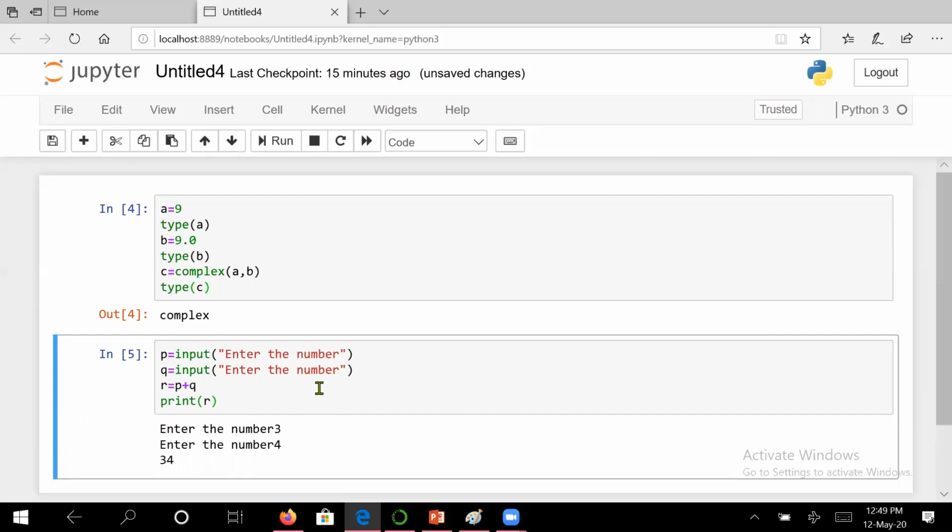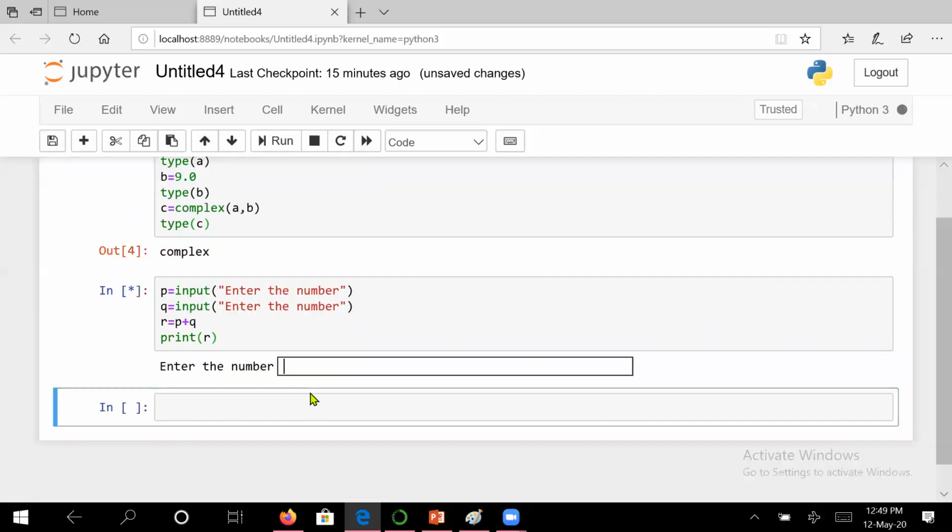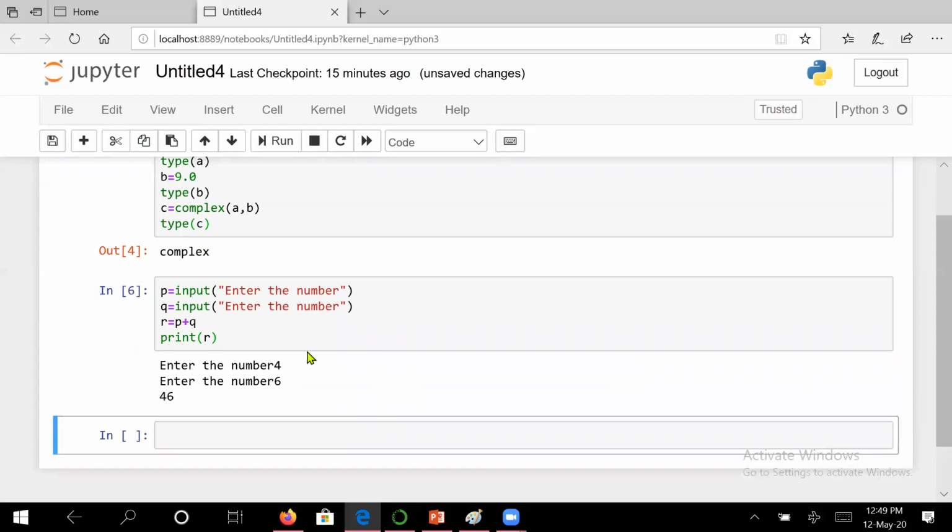It has printed 34. Amazing, no? You would have thought it should print 7, right? Let us take another example. It has shown 46. Why is this?